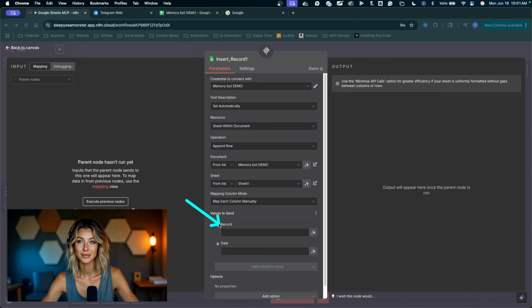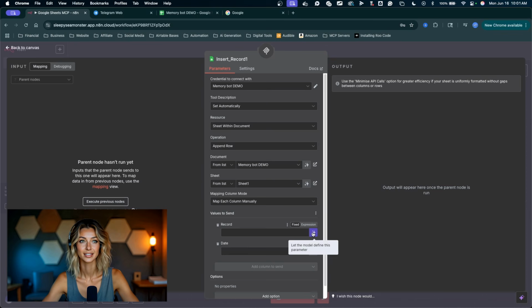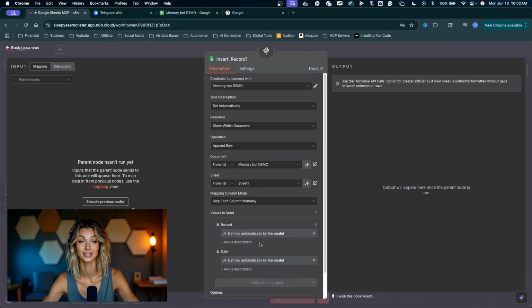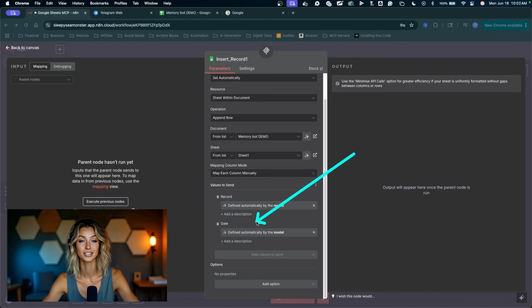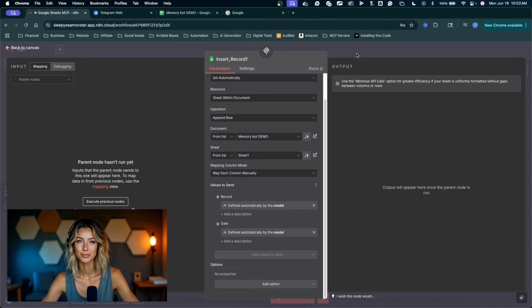Now we have the fields coming in there, our record and our date. These are going to get automatically added by the AI agent through the MCP server. So we're going to click the button right here to let the model define the parameter, same for the date. Great. So the AI agent is going to decide how to fill out these records in the actual sheet based on the user input and the prompts we gave it. So I'm going to click outside this node.